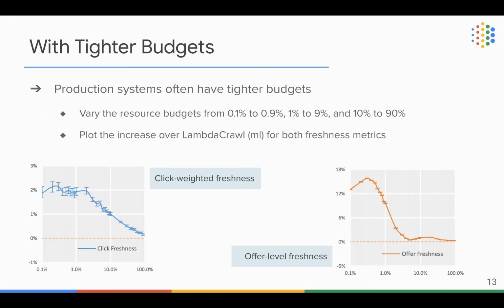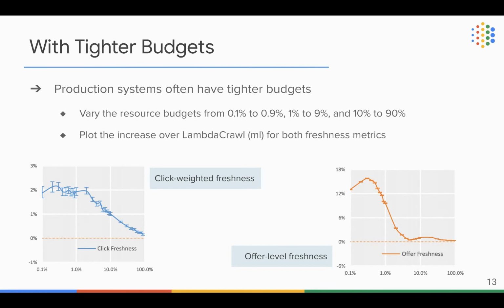Okay, so in the production system, usually we have a very tight budget. For example, in our particular case, since we have billions of offers, on a daily basis, we cannot even crawl 1% of those offers. To understand how our proposed KAB approach performs under the tighter budget, we vary the resource budget from 0.1% to 0.9%, 1% to 9%, and 10% to 90%. And then we plot the freshness increase over lambda crawl on both click-weighted freshness and offer-level freshness.